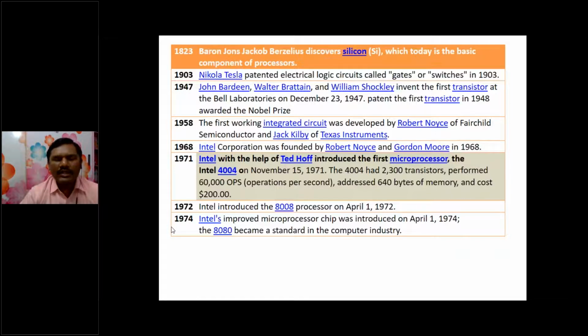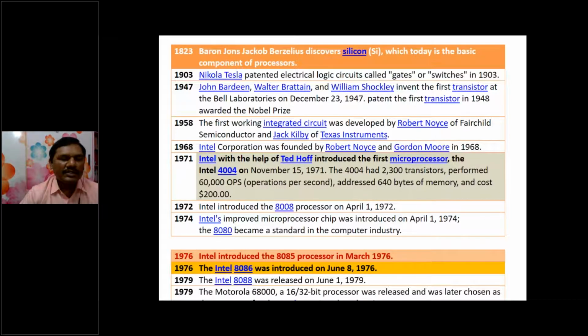In 1971, Intel Corporation was founded. Intel stands for Integrated Electronics. With the help of Ted Hoff, they manufactured the first microprocessor, called the 4004. In those days it executed 60,000 operations per second. In 1976, they introduced the 8085, and in 1978, the 8086 was introduced.